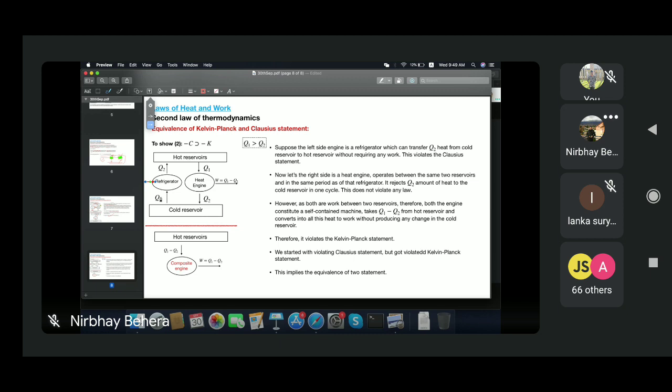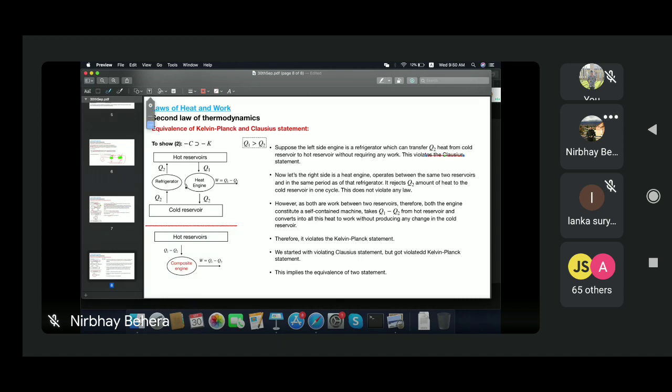Let's say I am not doing any work on the system. Whatever heat I absorb from the cold reservoir, the reservoir with the lower temperature, the refrigerator directly transfers that Q2 to the hot reservoir. So that means the Clausius statement is violated.